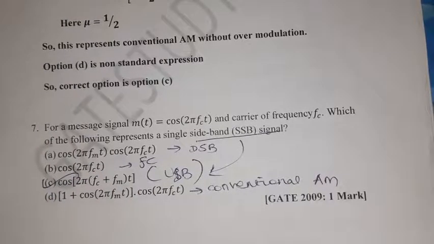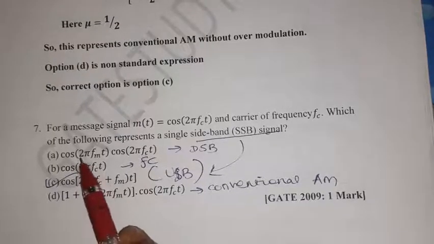Previously we identified conventional AM with or without over modulation. So we should be aware of the standard expression for every modulation scheme: AM, double sideband suppressed carrier, single sideband and vestigial. Then only we can proceed with this problem.